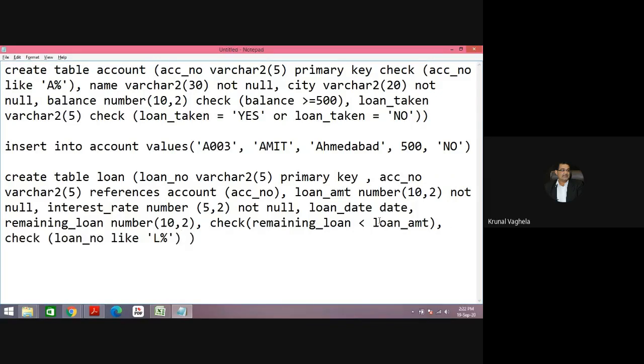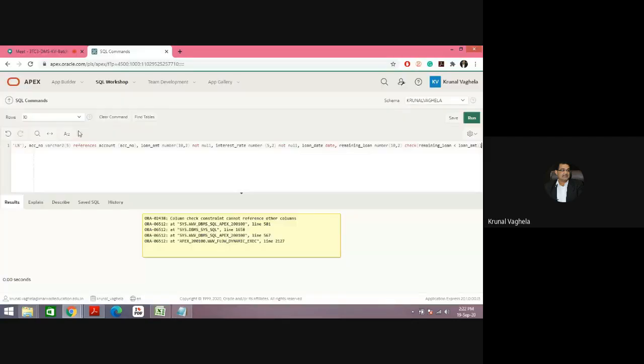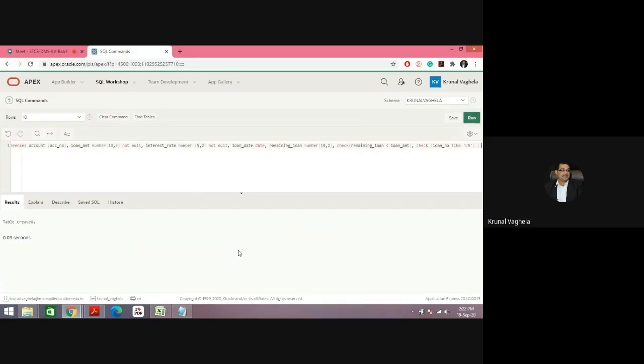In short, all the check constraints go after the column definitions are over. Now let me copy this. Control V. Table created.